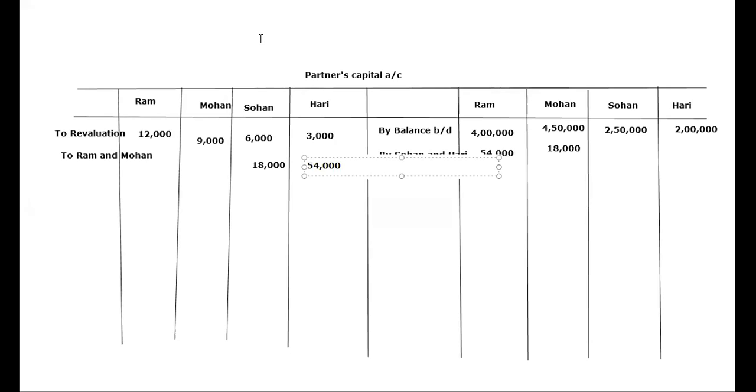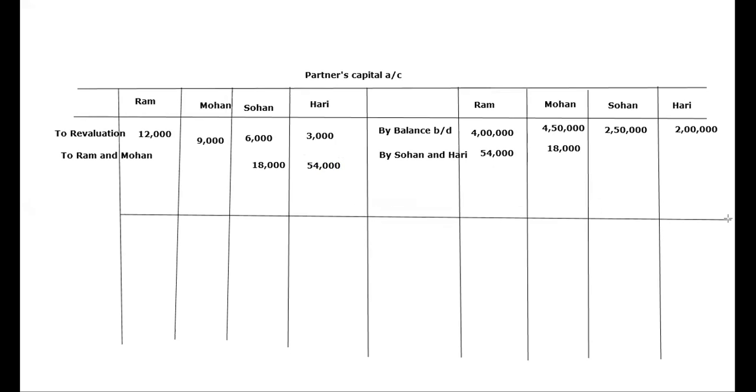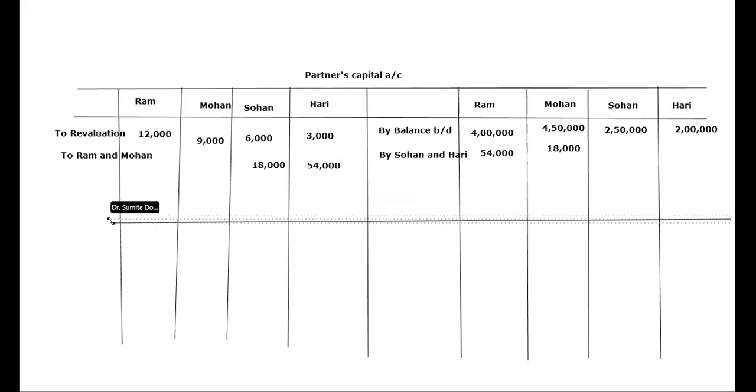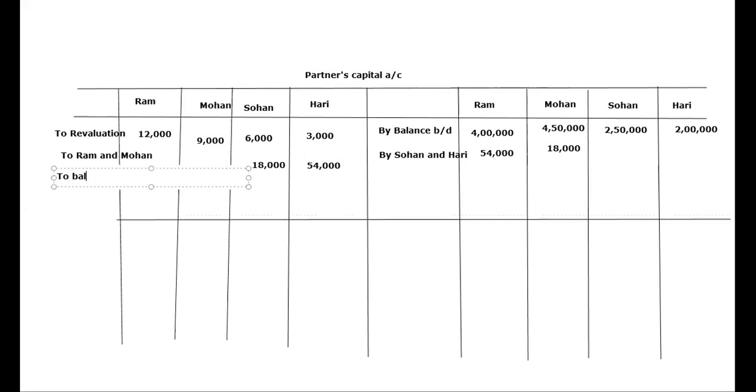Now see what we will do. We'll mark a line here. I'll teach you in a different manner, and this is very, very easy. Let it be like this. And here the line is not there, okay? This line is not there in the particulars column. Okay. Now I will mention here to balance carried down. All right. Now what will be carried down of Ram? It is 4,54,000 minus 12,000. How much is it?